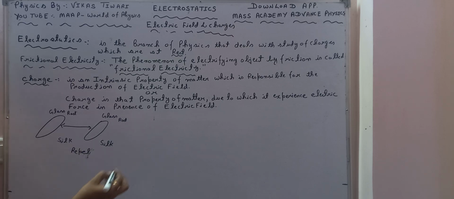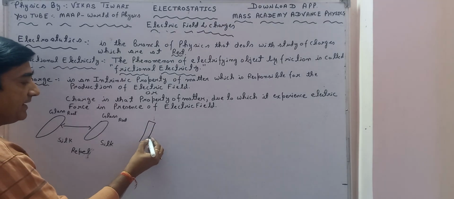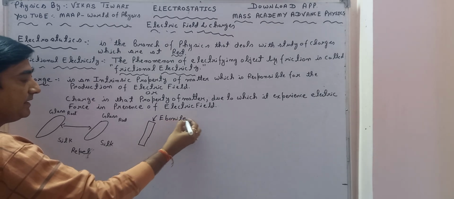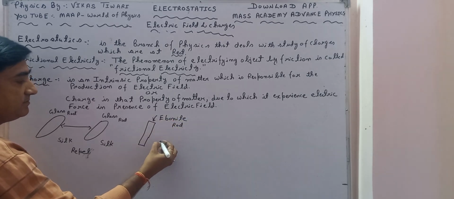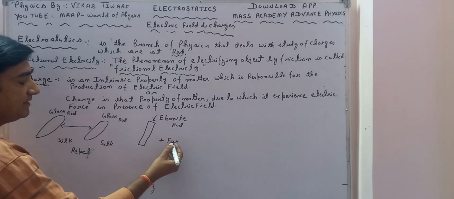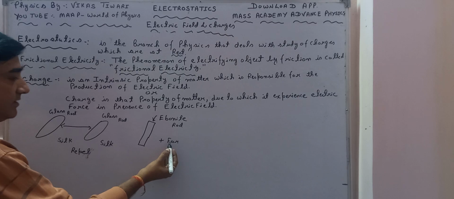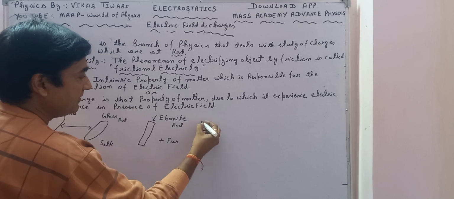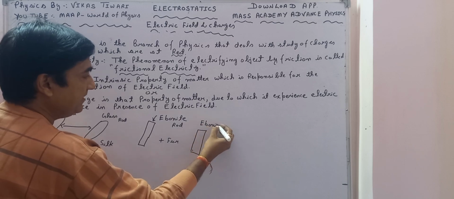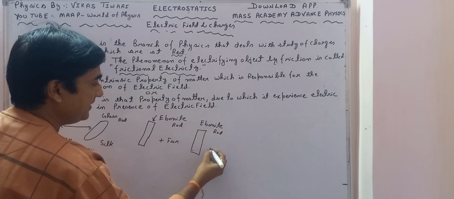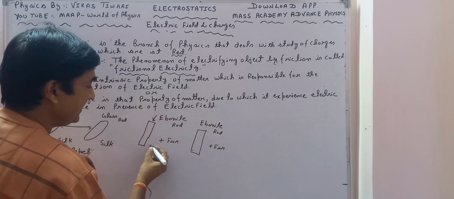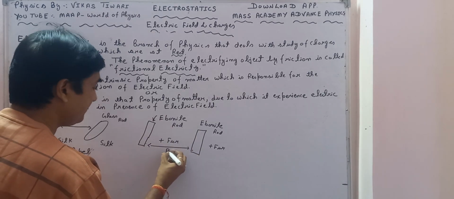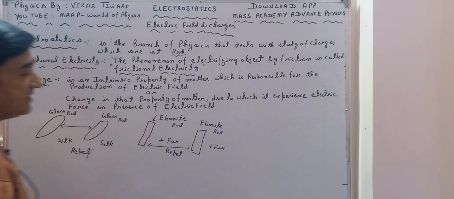Similarly, if I take an ebonite rod and rub it with fur, that is animal skin, and again I take another ebonite rod and rub it with fur, then when I bring them near together, again repulsion takes place.